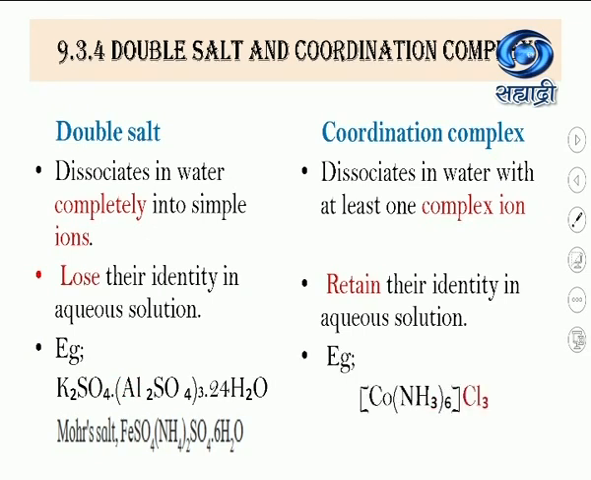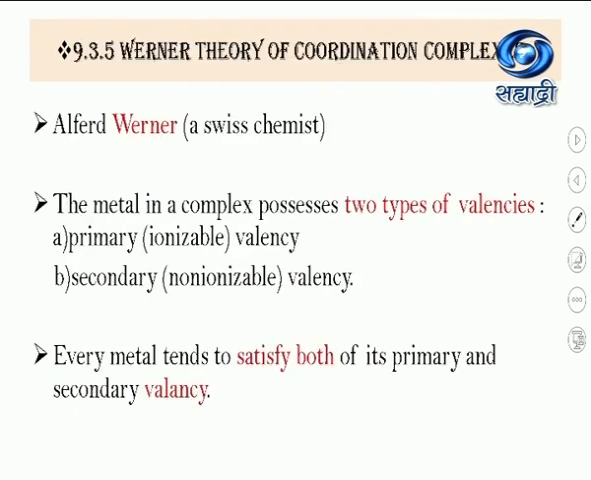And the last point, in coordination complex the examples are [Co(NH3)6]Cl3 and K4[Fe(CN)6]. These are the examples of coordination complex. When it dissociates, it gives at least one complex ion.